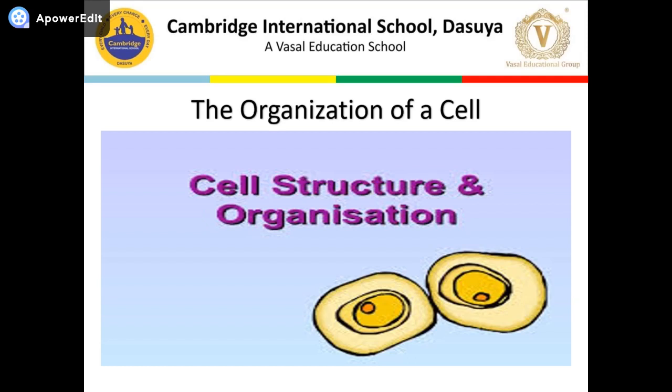Why is the cell called the structural unit of life? Because the body of an organism is made up of cells. Why is it called the functional unit of life? Because all functions are performed by the cell.